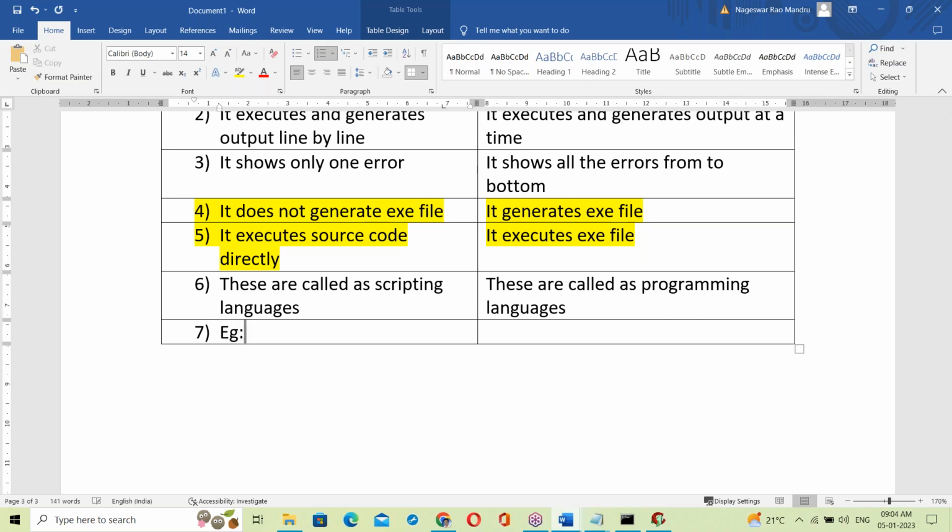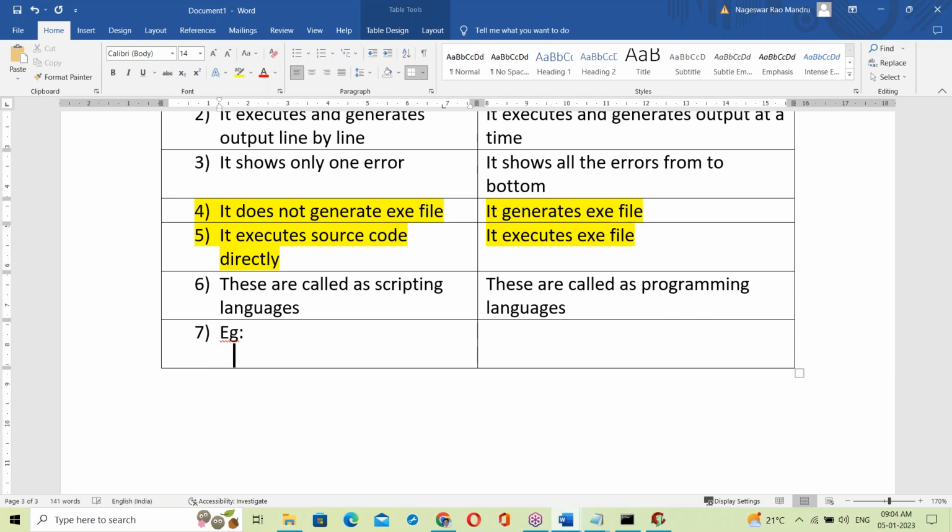Scripting language examples. Python is the best example of a scripting language. Next, JavaScript is also an interpreter based language. JavaScript is not Java.